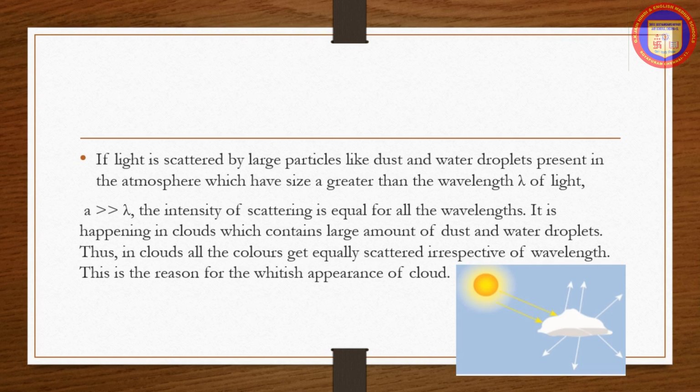If the light is scattered by larger particles like dust and water droplets present in the atmosphere, which have size a much greater than the wavelength λ of light, then the intensity of scattered light is equal for all wavelengths. This happens in clouds, which contain a larger amount of dust and water droplets. Thus, in cloud, all the colors get equally scattered irrespective of wavelength. This is the reason for the whitish appearance of cloud.